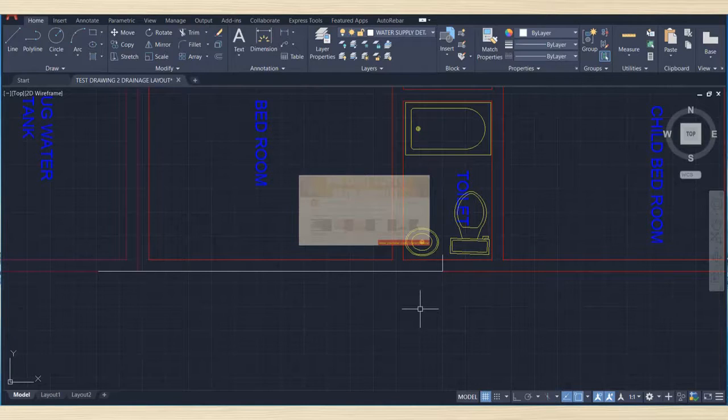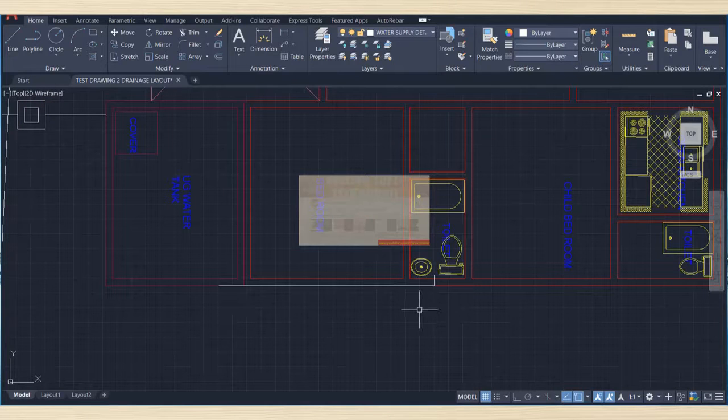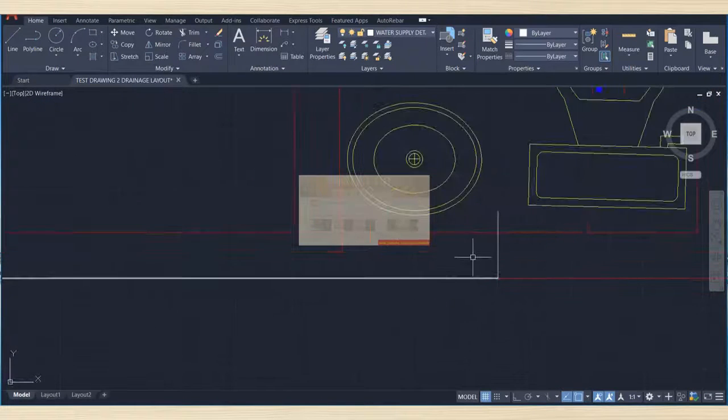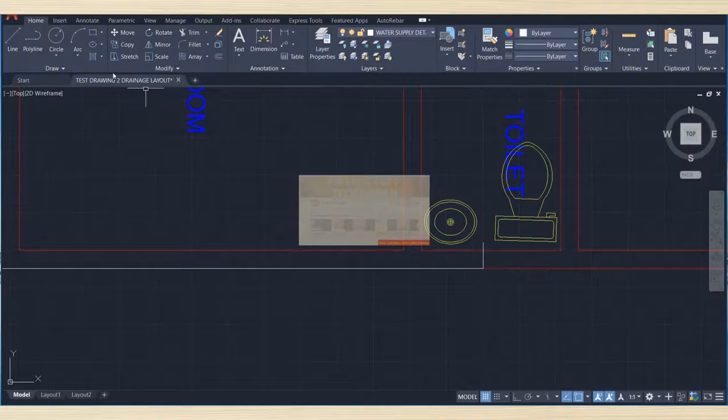So detailed internal supply, water supply, we'll see in other, or you can put one connection here, one connection.